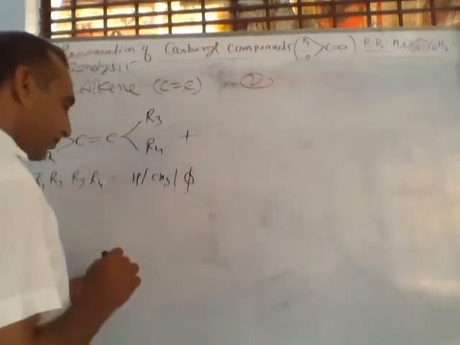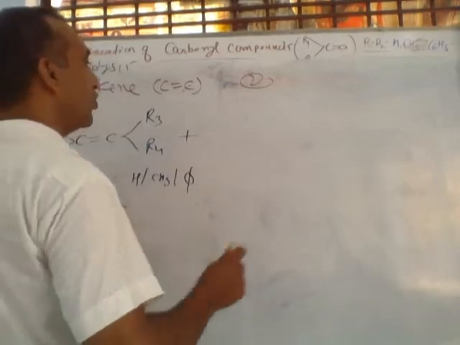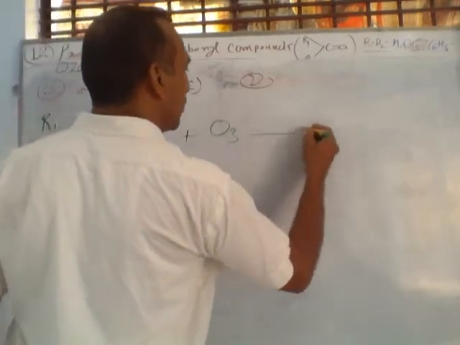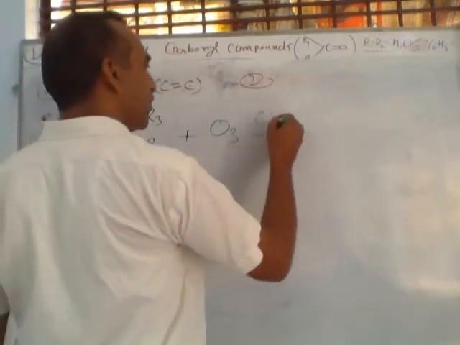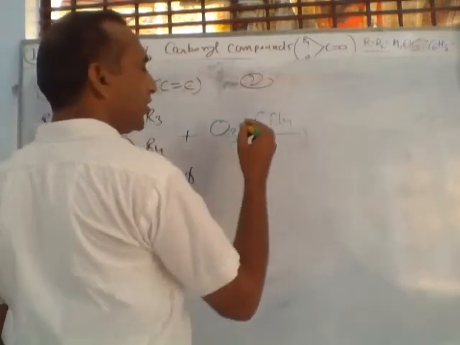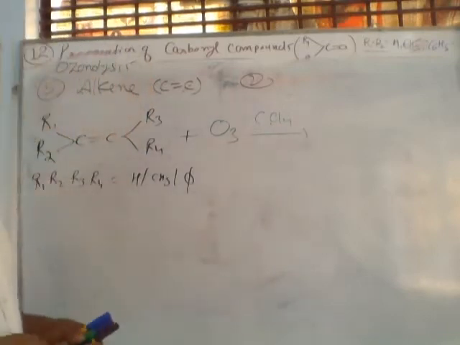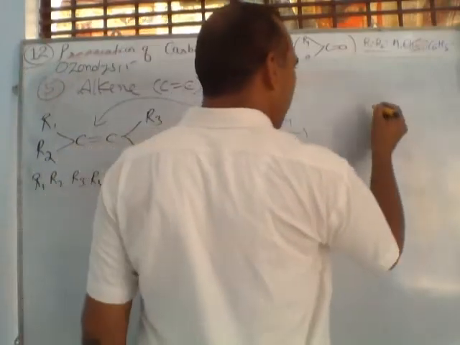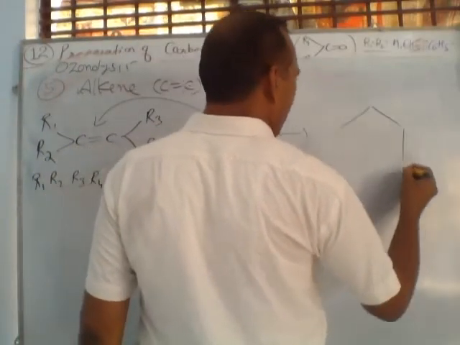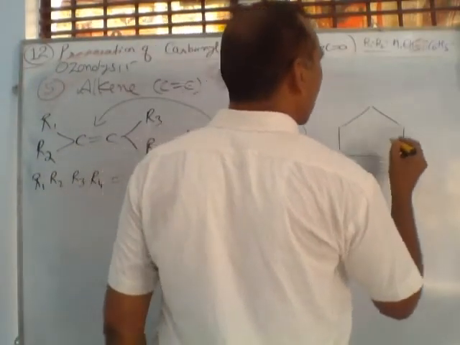And this molecule is called O3. O3 is called ozone. So we are reacting ozone with this in the presence of CCl4, carbon tetrachloride. So what happened? This ozone joined here in the form of this small house.